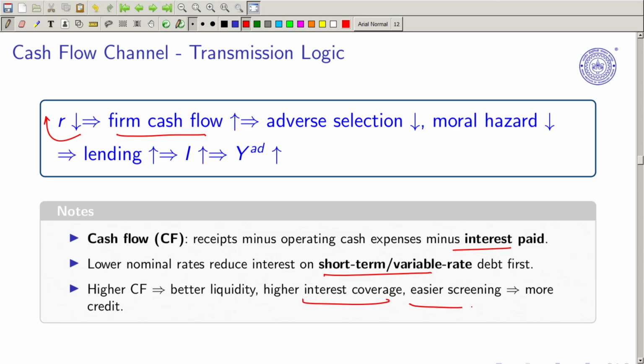Easier screening is linked with adverse selection, right? Higher interest coverage is linked with moral hazard: if they have higher interest coverage, then the firm will pay easily, otherwise they will not be able to pay. Otherwise it will also create a negative impact, which means that after borrowing, after the contract, if they invest in risky assets, it will again impact the moral hazard case, right? So this is what we often get.